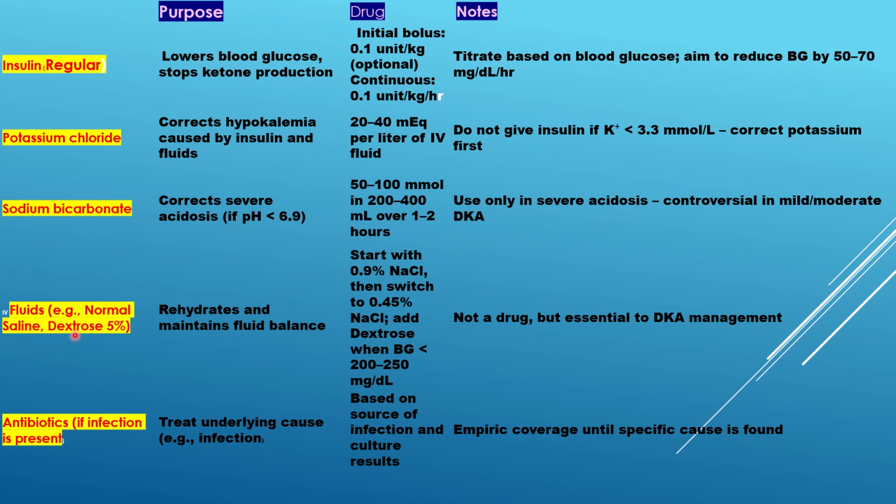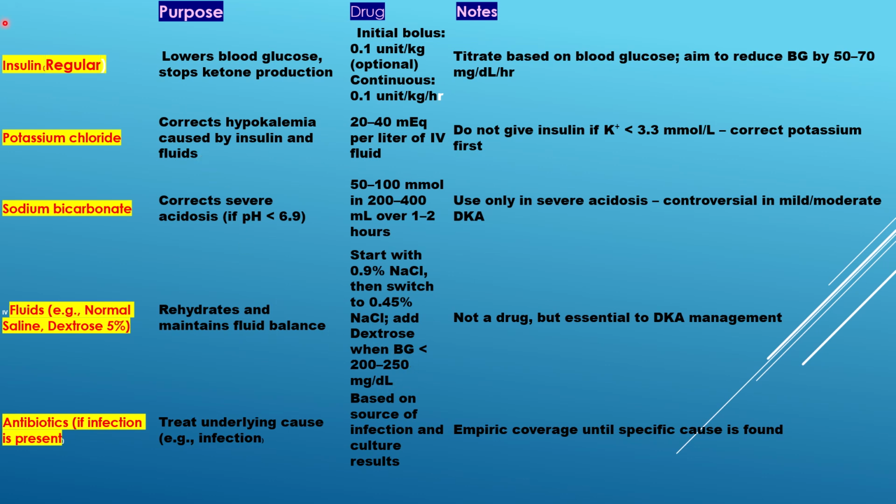Then we can give fluids, for example normal saline and dextrose 5%. First, we have to rehydrate and maintain fluid balance, because dehydration occurs due to severe nausea and vomiting. Start with 0.9% sodium chloride, then switch to 0.45% sodium chloride. In these cases, we also monitor the sodium and potassium levels. Then we can add dextrose when the blood glucose level is less than 200 to 250 milligram per deciliter.